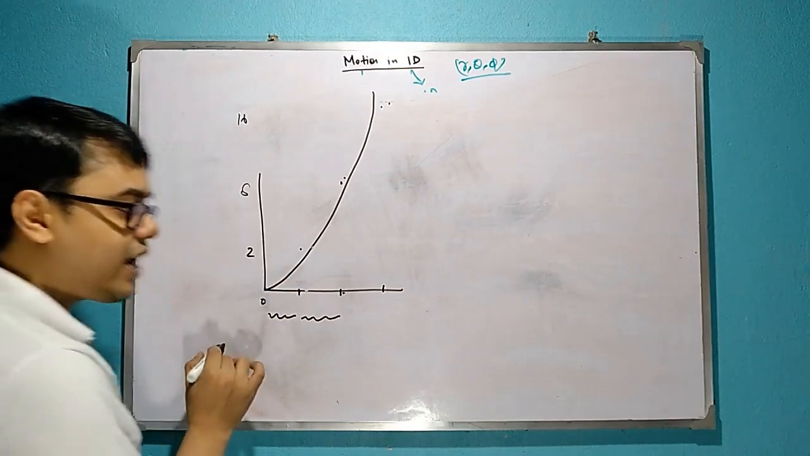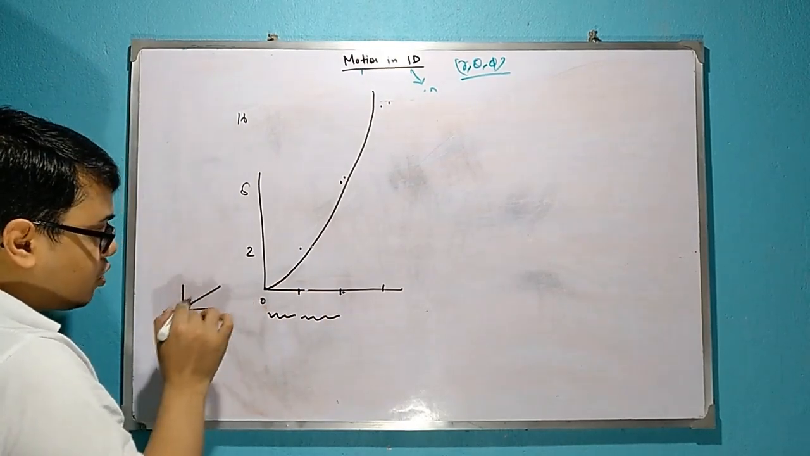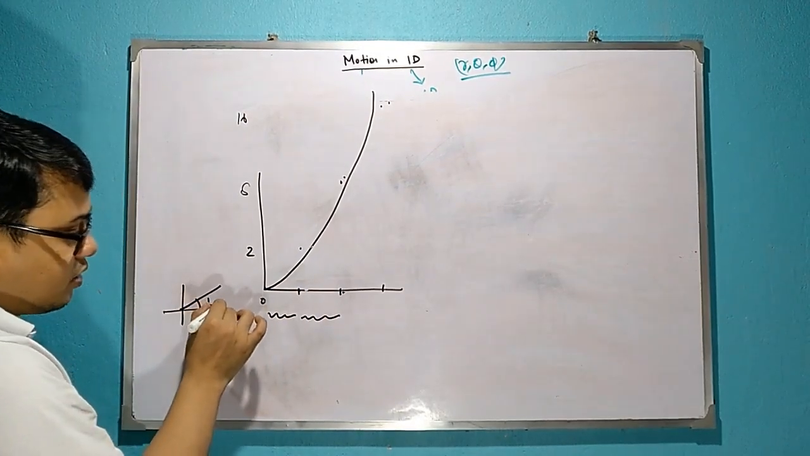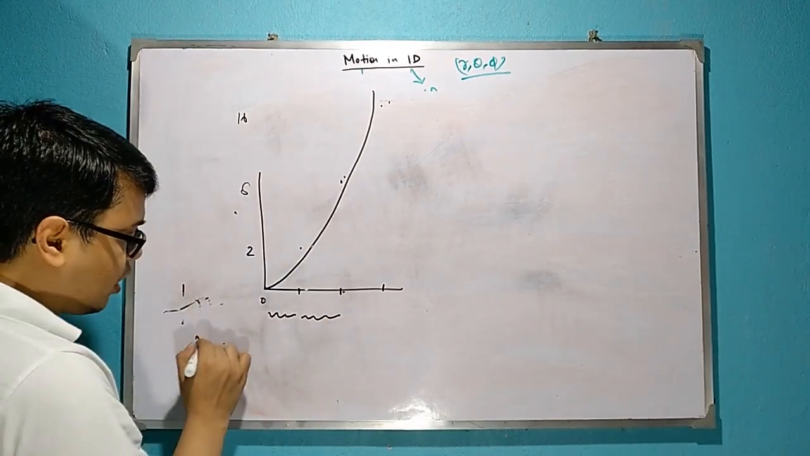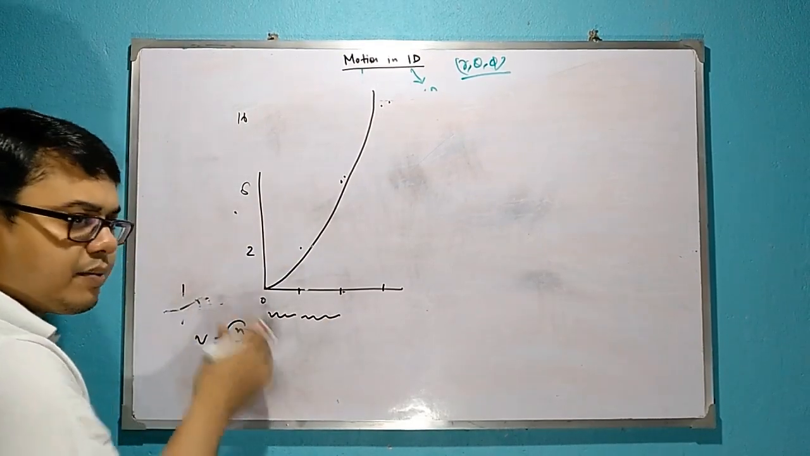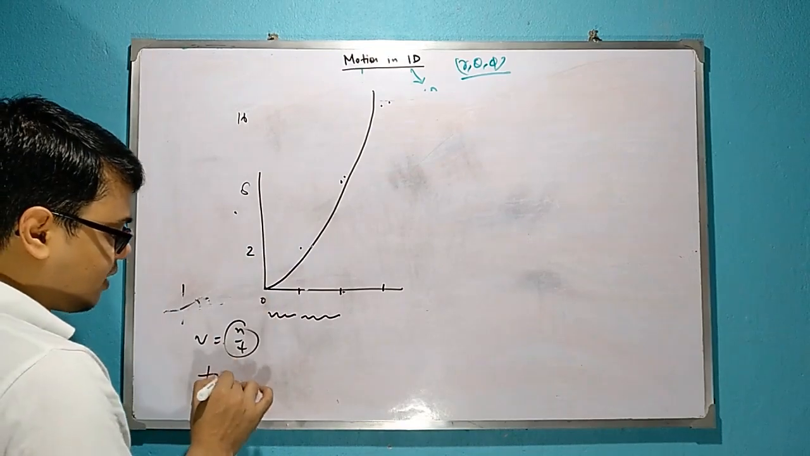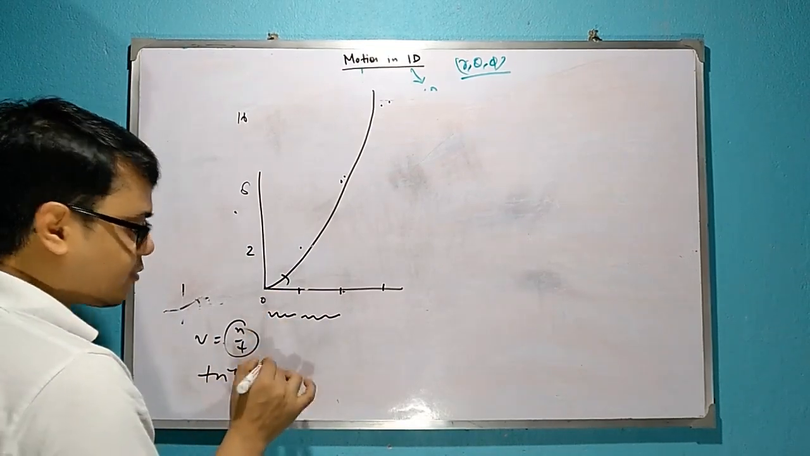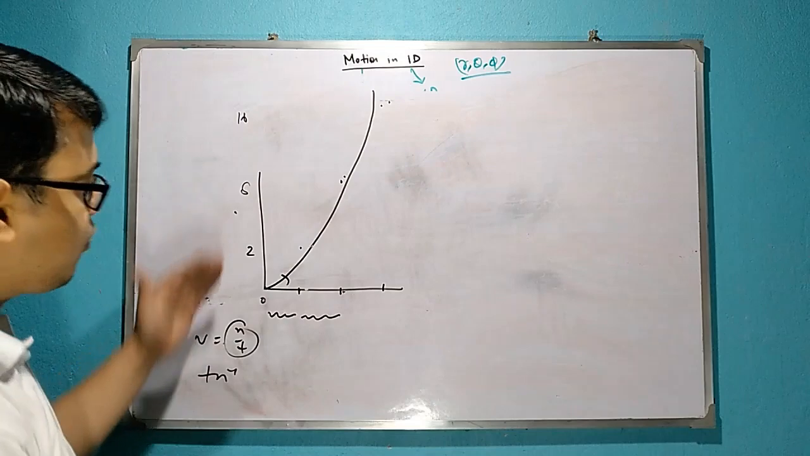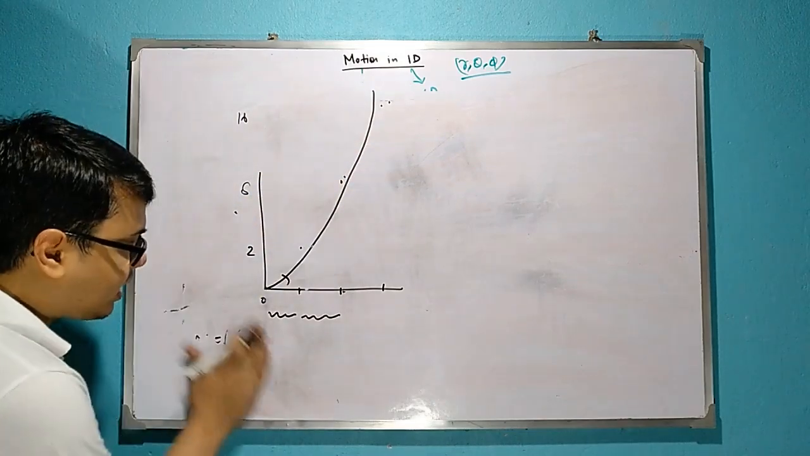If it is a straight line, then its slope will be the same. Slope means tan theta. That means x by t. V is equal to what? x by t. So, x by t means the slope, and tan inverse of x by t means this inclination. So, the slope will be the same for a straight line.